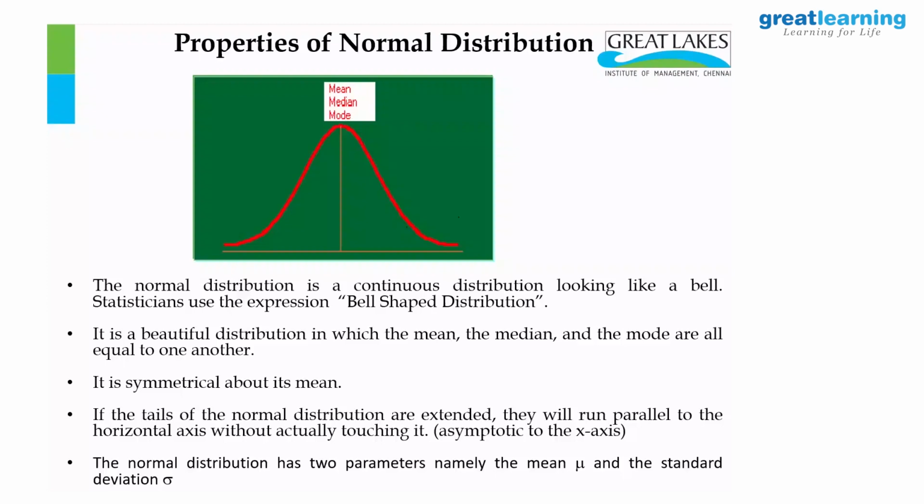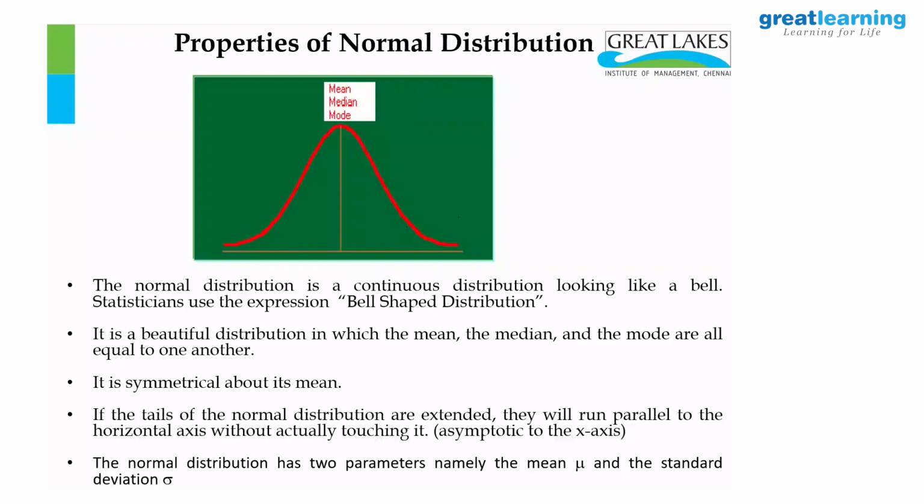Now, the other property is that when the tails are extended, they will run parallel to the horizontal axis. It will not touch the x-axis. Asymptotic property, mathematicians call it. It will run parallel to the x-axis. And therefore, 6 sigma, 7 sigma, 25 sigma, you have 0.9999999. On the movie, I think this Vijay is telling some telephone number. The same way, 0.99999. It will go on and it will not become 100. Tails are extended. It will run parallel, asymptotic property.